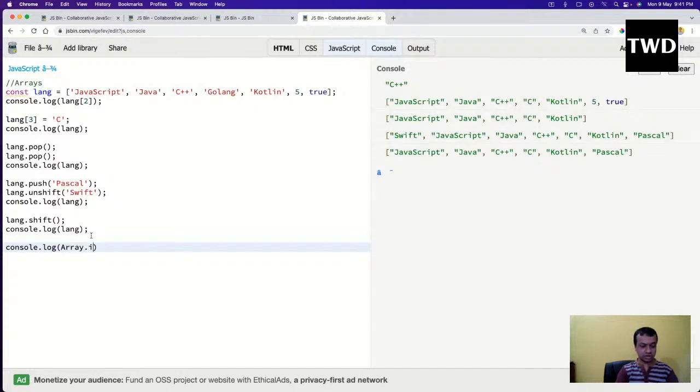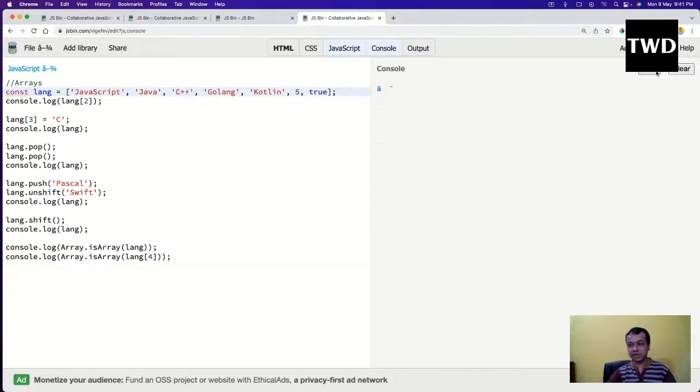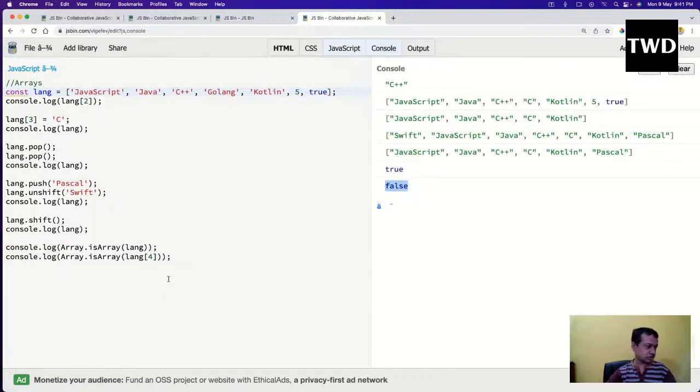So again, some methods are there. Array dot isArray, lang I will take, and let me run it. It is coming as true, because lang is an array. Instead of this, if I do Array dot isArray of lang of maybe 4, it will give me false.